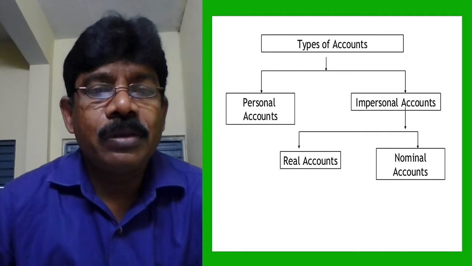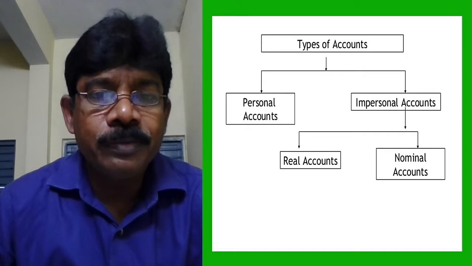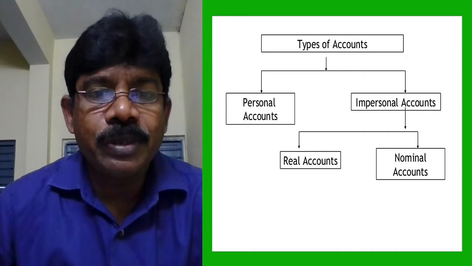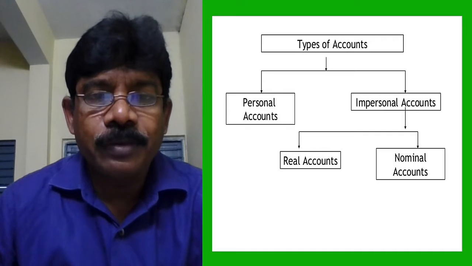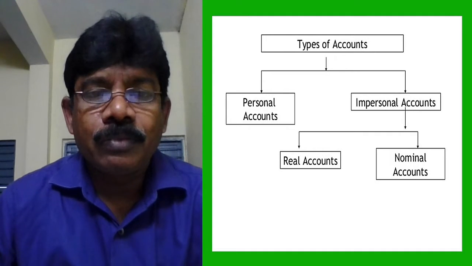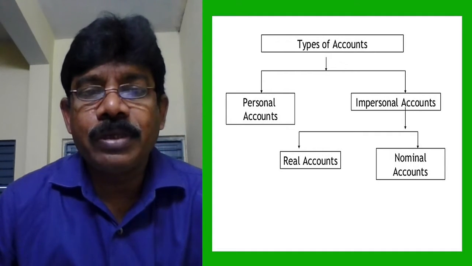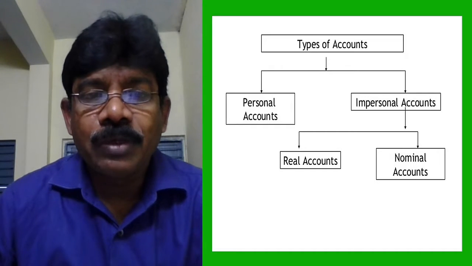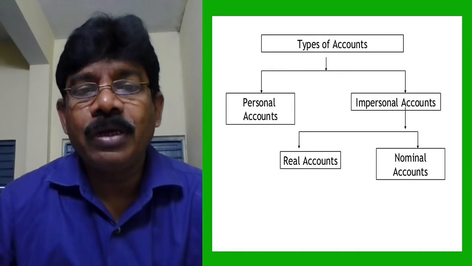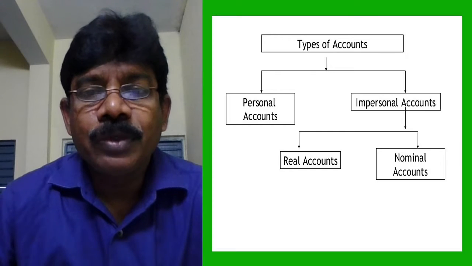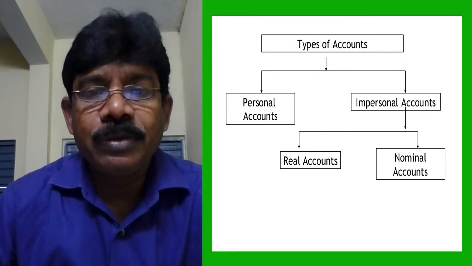Artificial persons: you are entering a bank, you received a scholarship, so State Bank of India is also a person, an artificial person. Amazon is a person. Artificial persons, companies, representative persons, like that.